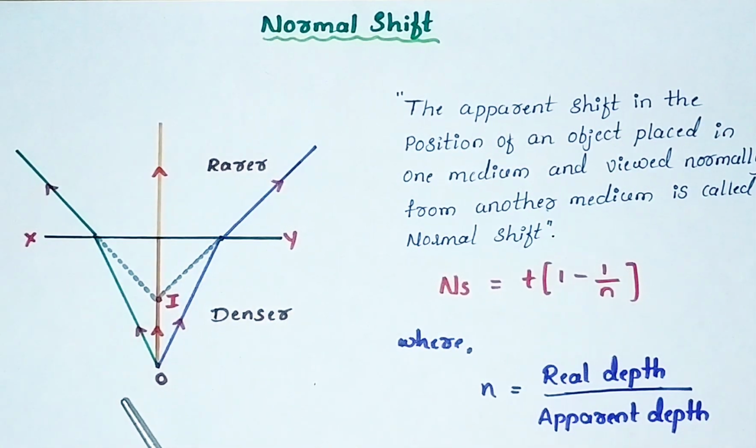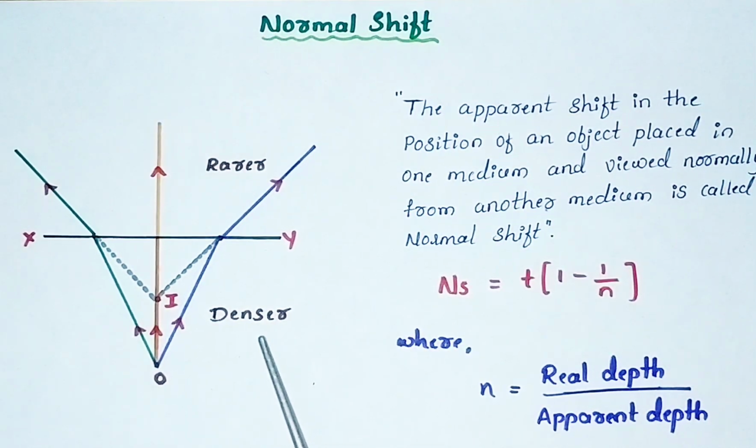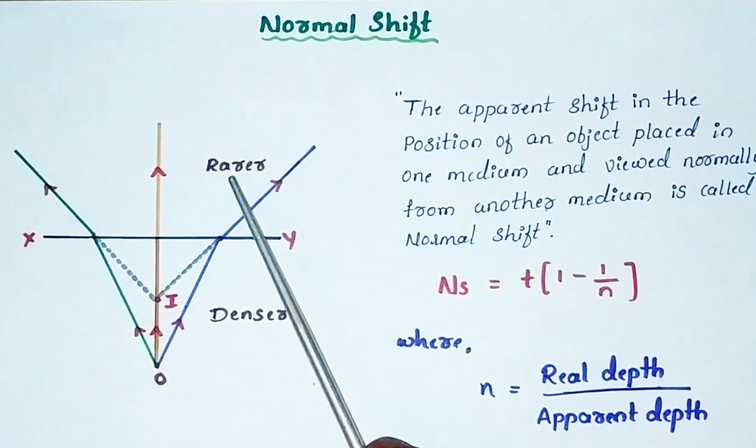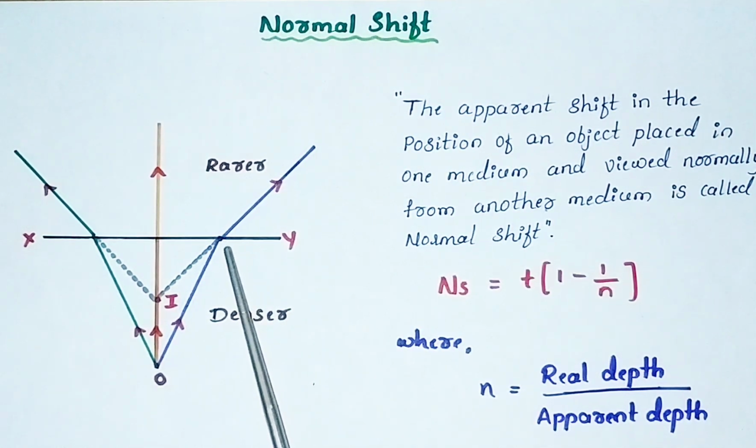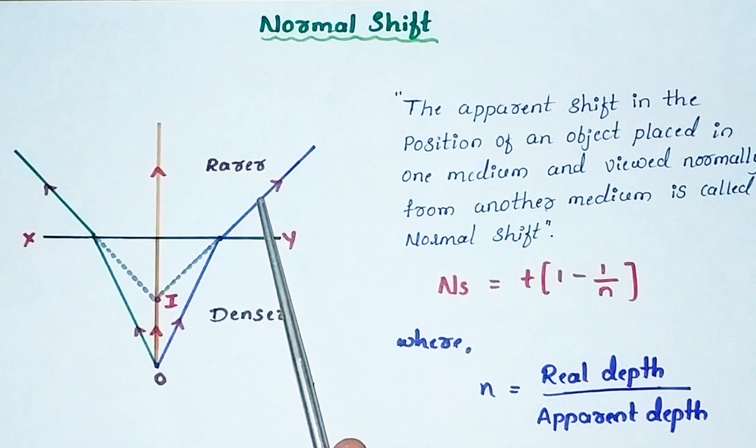So what we are going to consider here, O is the object. This object is kept in the denser medium. From this object 3 radiations are emitted and these 3 radiations are traveling from denser to rarer medium. XY is the interface which separates the 2 media. When it enters the rarer medium, refraction of light takes place.